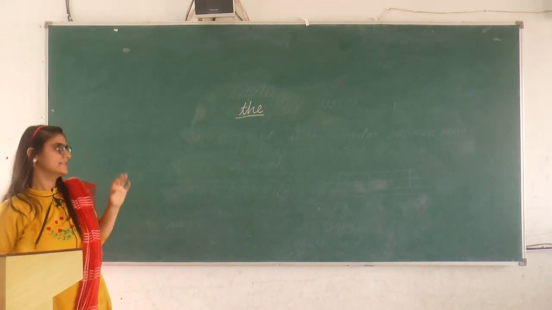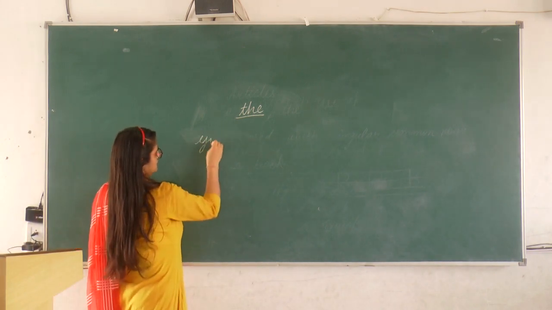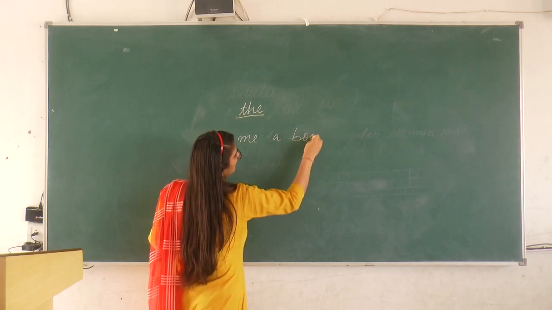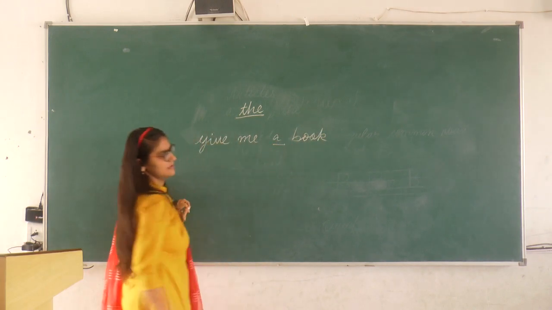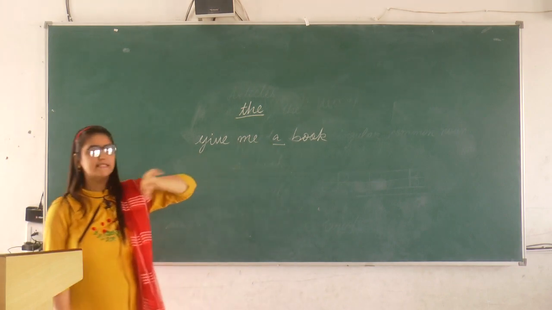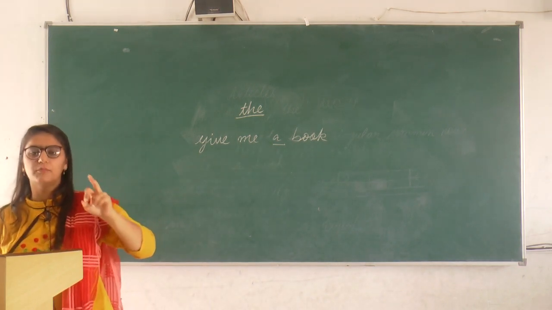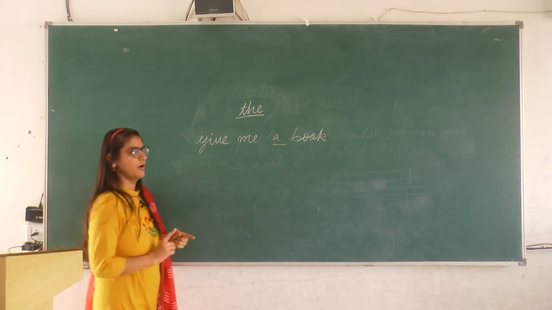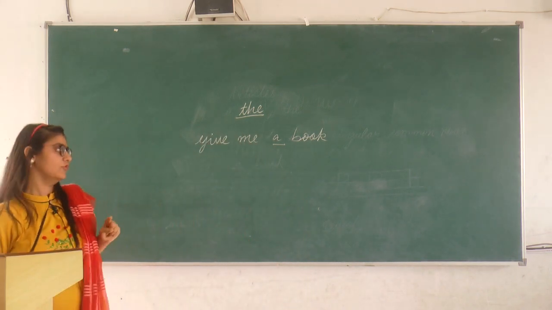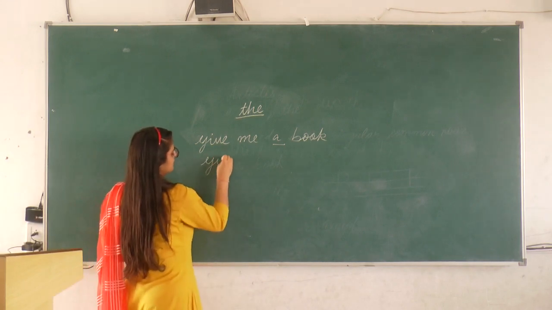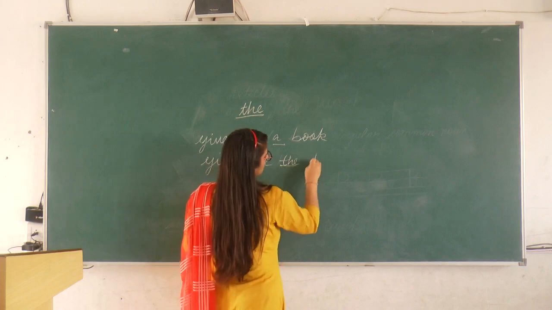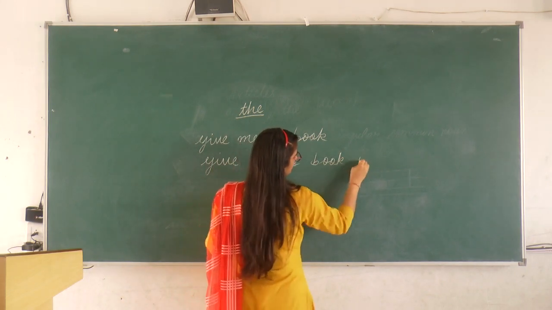Suppose I am saying to you, give me a book. Now I am talking about any book, so I have put a here. If I say, give me the book you are reading, now I am talking about the specific book that you are reading. I want that book, so I will write the book.